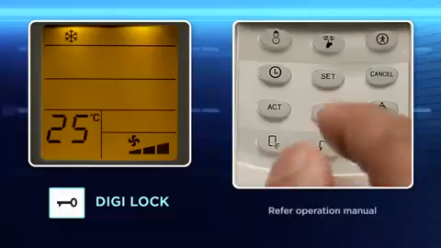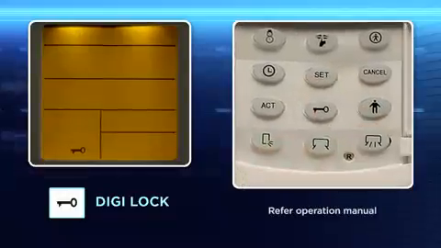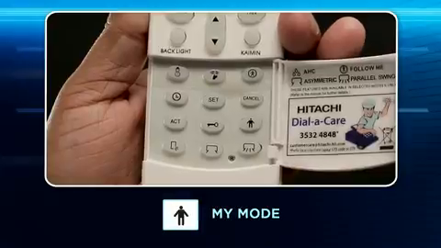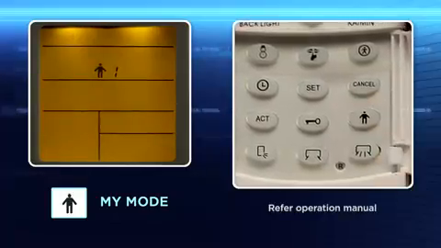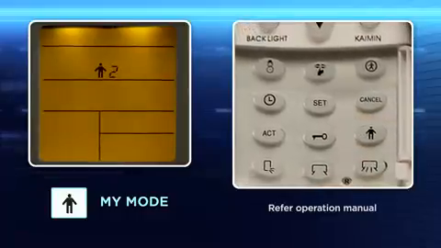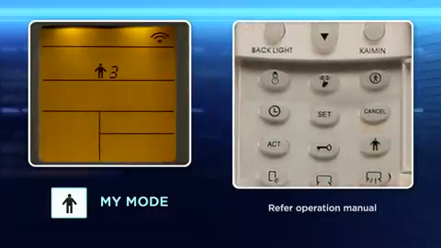Digi-lock key. Use this feature to avoid unauthorized usage by password protection. My Mode key. Use this mode for personalized comfort settings. This function allows you to design your own comfort mode for one press operation.